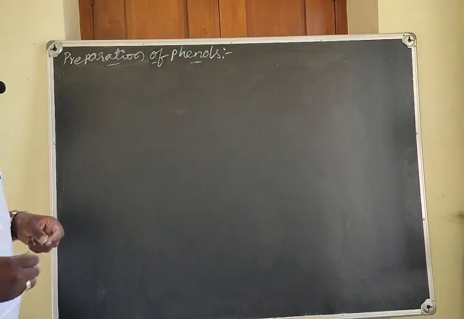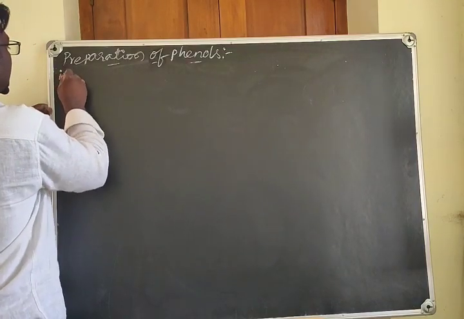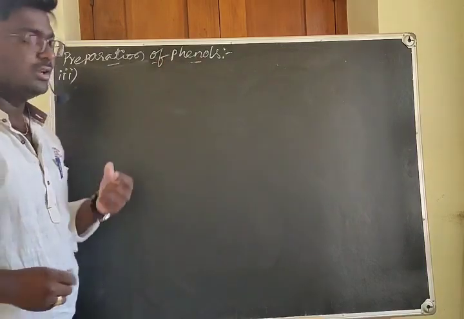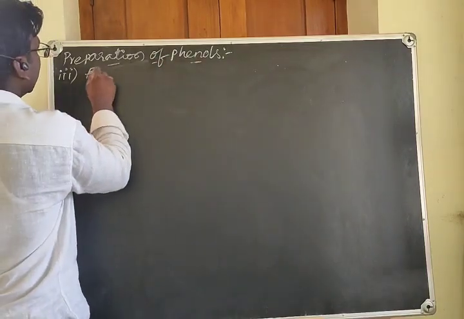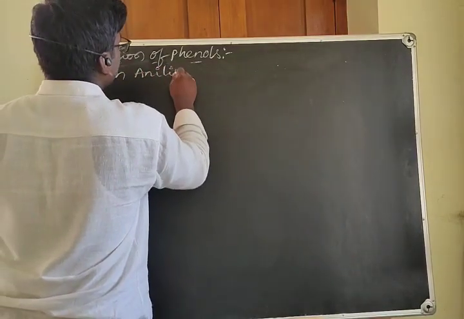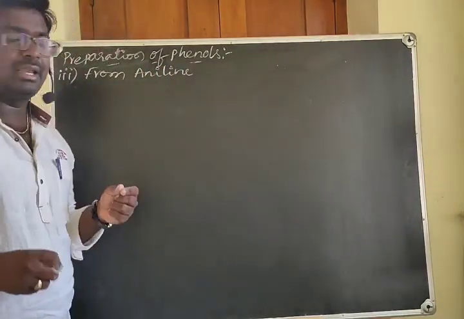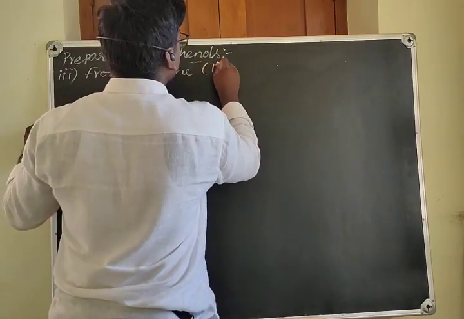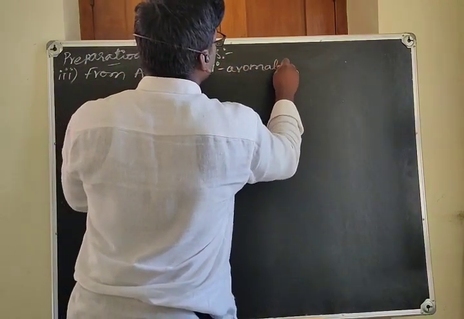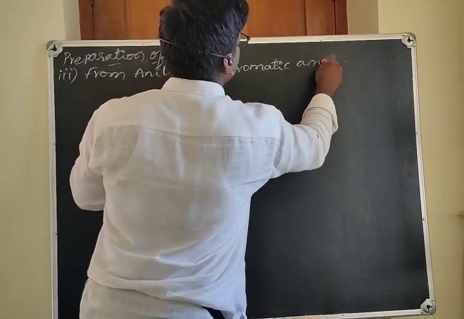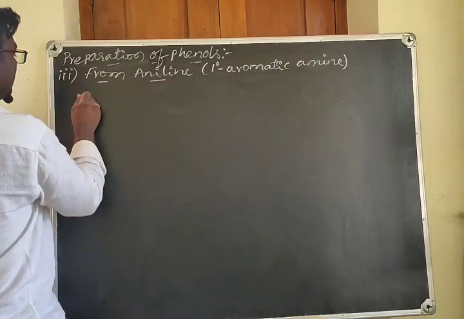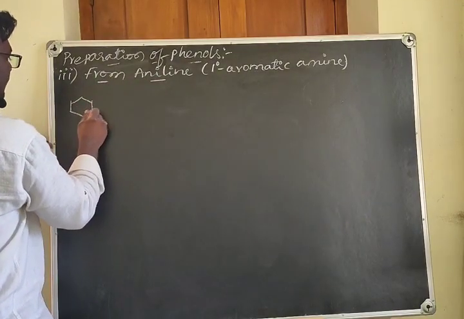Now we shall discuss the third method. Let's consider the preparation of phenols from aniline. Aniline is a primary aromatic amine. Let's see the structure of aniline.